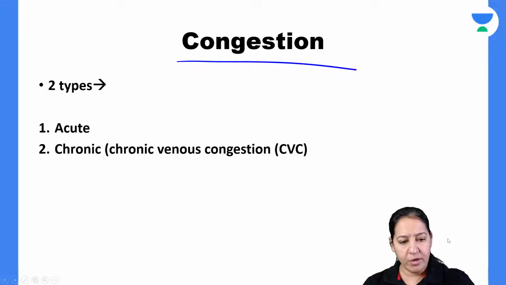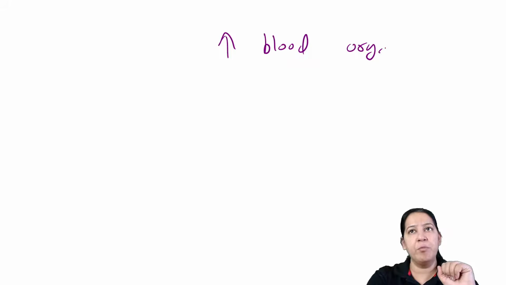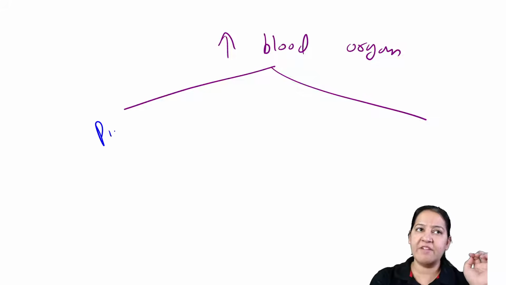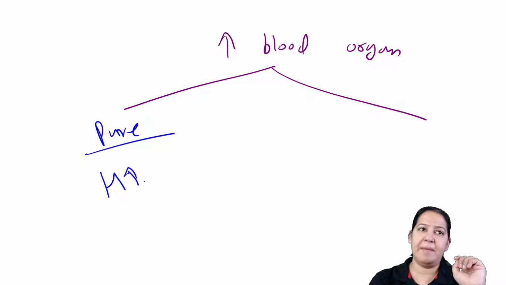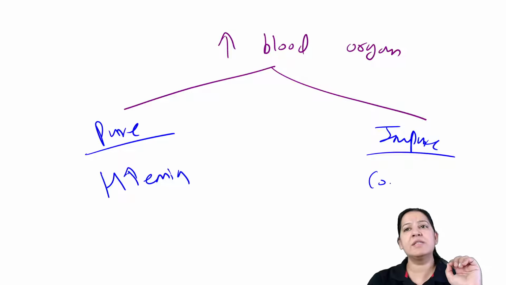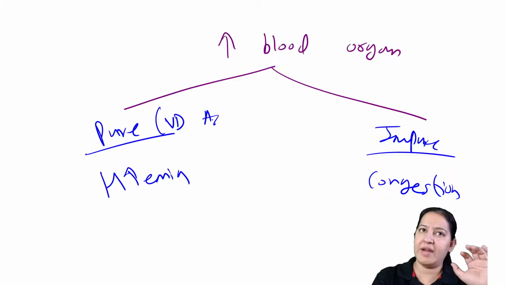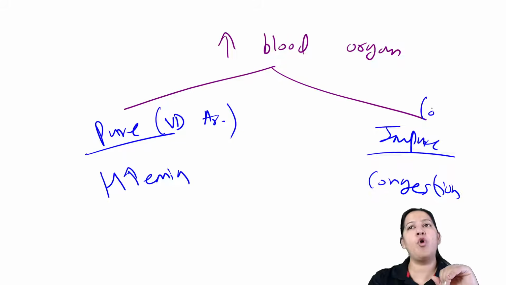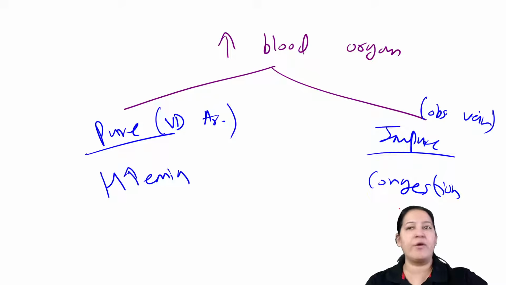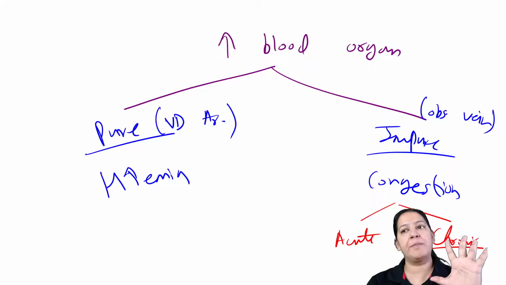Till now, what we have seen is increased blood in an organ. Depending on what that blood is, if the organ is having more of pure blood, it is known as hyperemia. And if impure blood gets collected in the organ, it is known as congestion. Hyperemia is due to vasodilatation of the artery, and congestion is due to obstruction or impairment of venous drainage. Congestion is of two types: acute means sudden, and chronic means slowly and gradually.